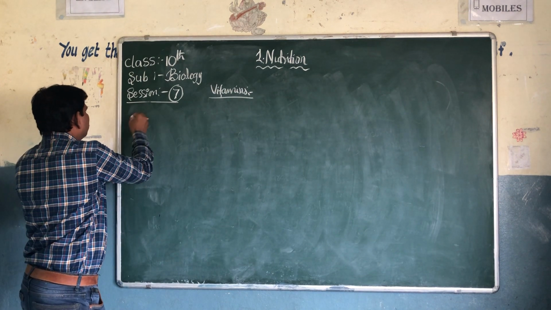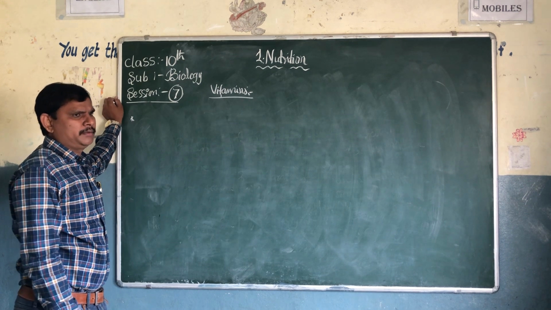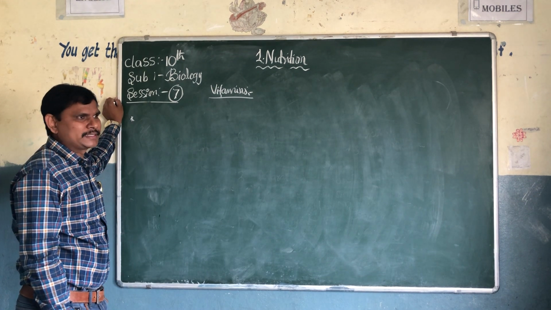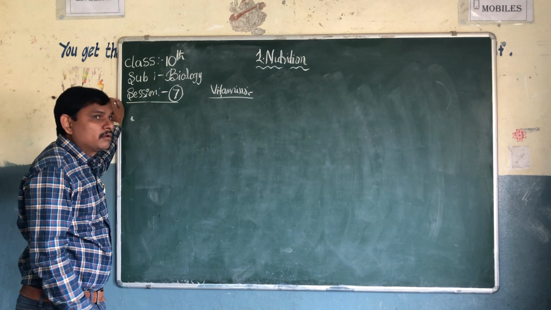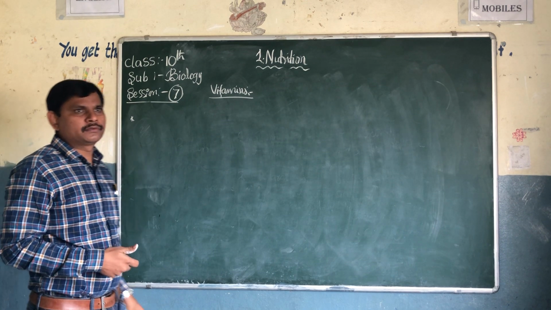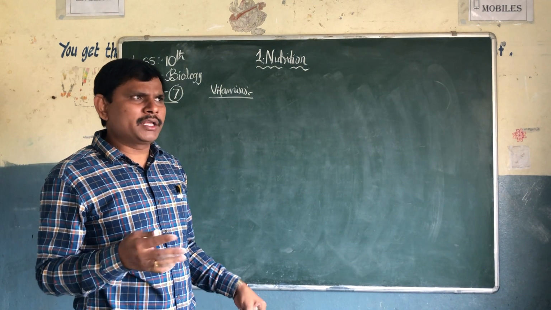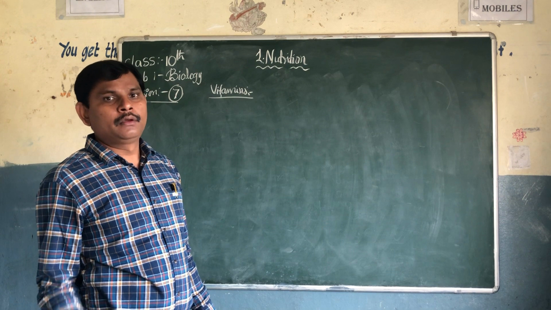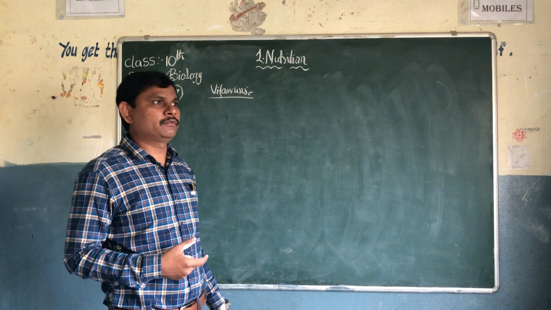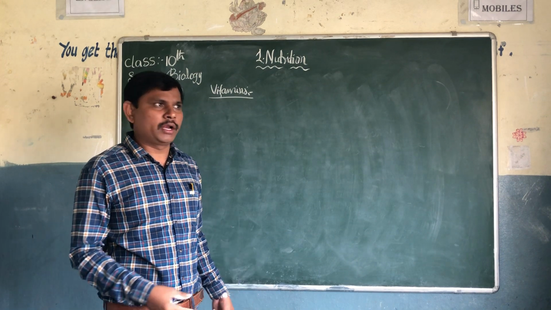We cannot take these vitamins directly into our body. There are two sources. One is the balanced diet: our body cannot prepare the vitamins, so from the food materials we take, the vitamins enter our body.